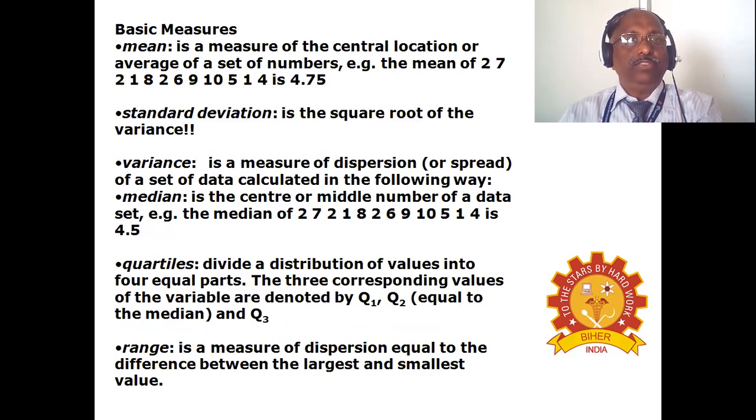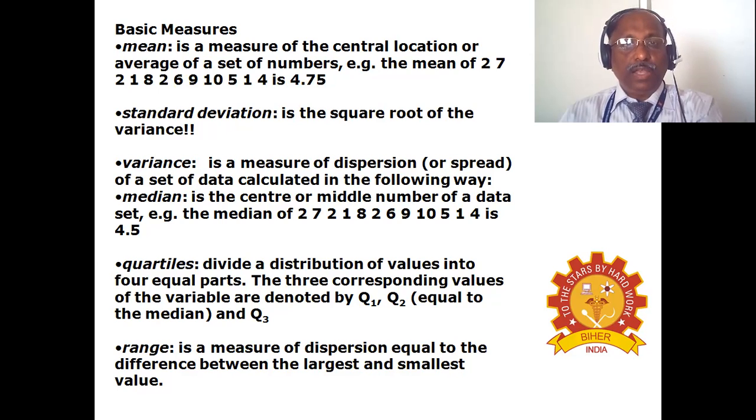Next one is the basic measures, which involves mean, standard deviation, variance, quartiles, and range. It is needless to say that all these belong to the statistical methods. The mean is basically a measure of the central location or average of a set of numbers. Standard deviation is the square root of the variance.